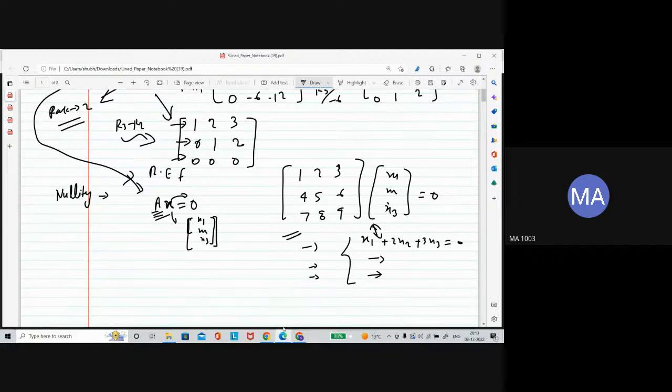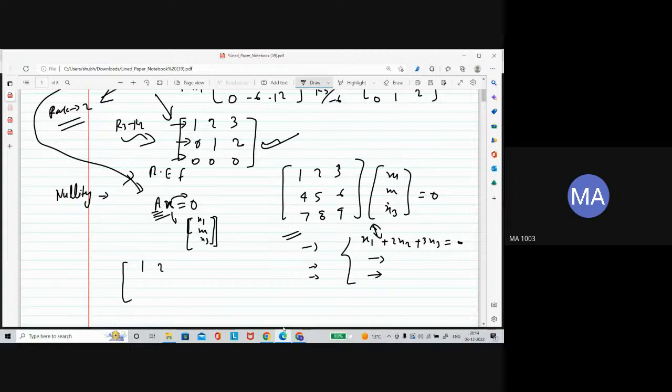Let's find the solution space. To find the solution space, change this matrix into row echelon form. So we have this row echelon form. Finding the solution space for this system of linear equations is something you have already studied in the Gauss elimination method. It is better to find the solution space of this row echelon form matrix.